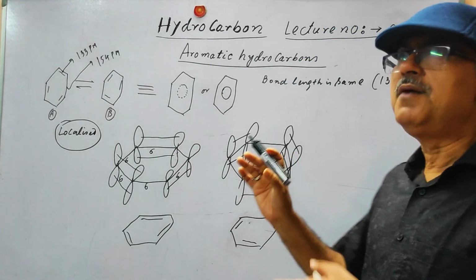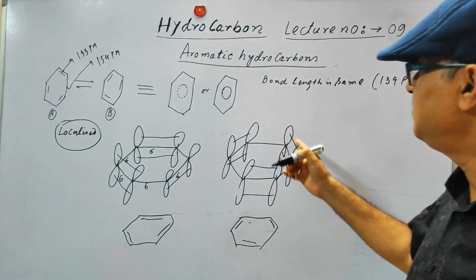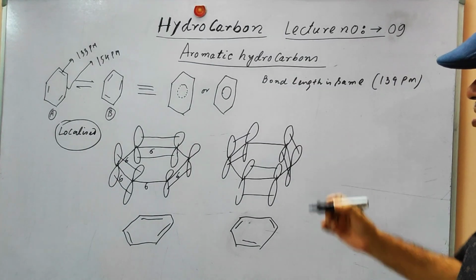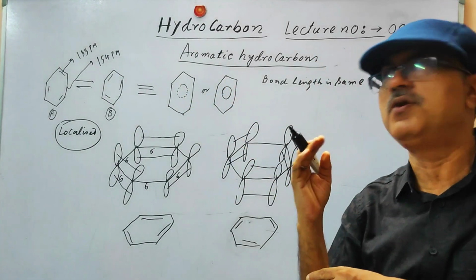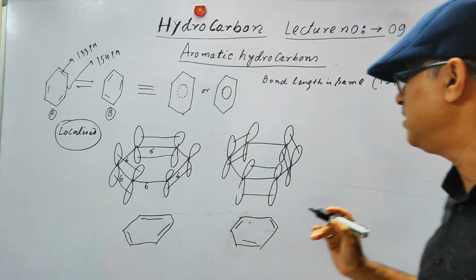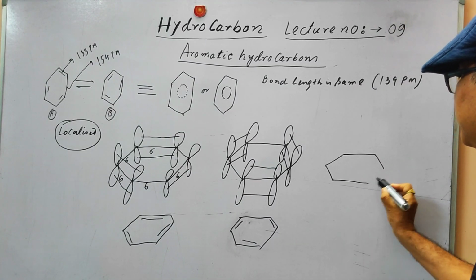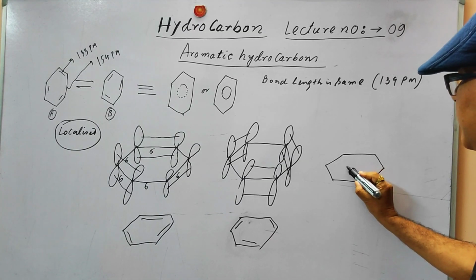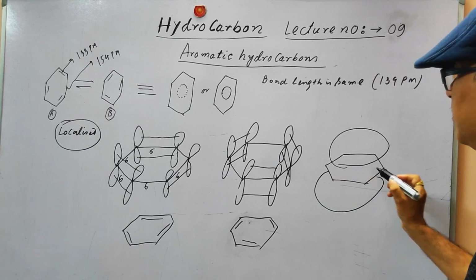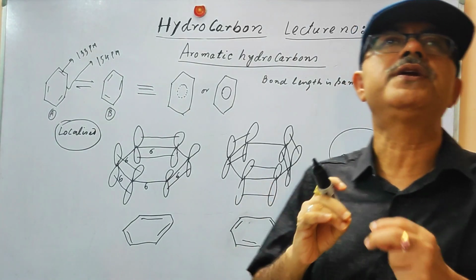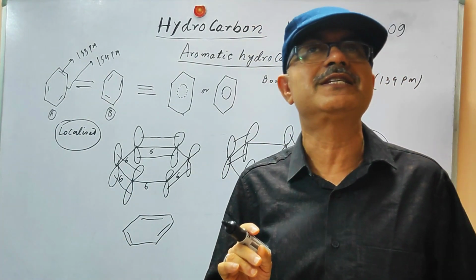So the overlapping of the orbitals can be in other ways. It can overlap this way, it can overlap this way. What we observe is that because the unhybridized orbitals are perpendicular to the plane, suppose this is the plane of the paper. On the top there will be one electron cloud and at the bottom there will be another electron cloud. Means these electrons are totally delocalized. It is encompassing all the six carbon atoms.